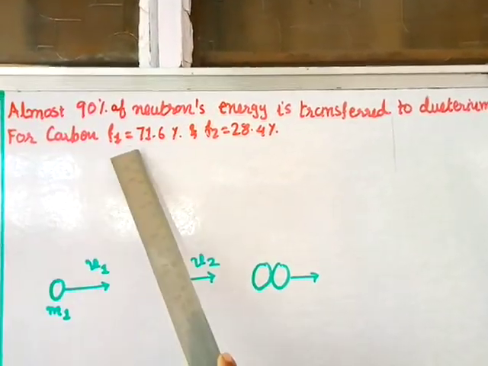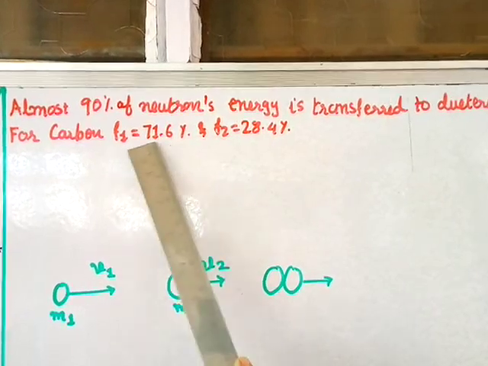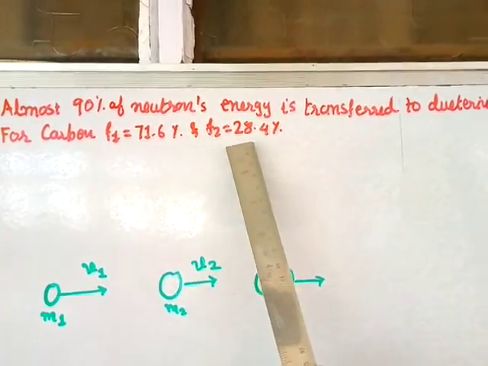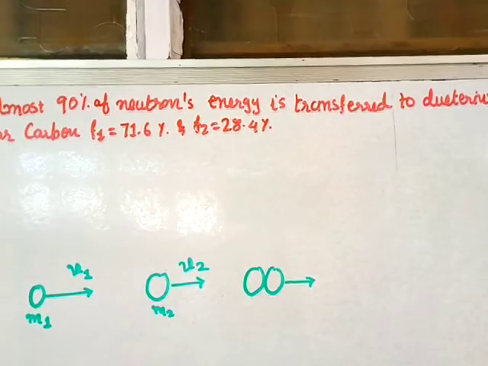For carbon, F1 equals 71.6% and F2 equals 28.4%. So that is the solution for example 6.12.